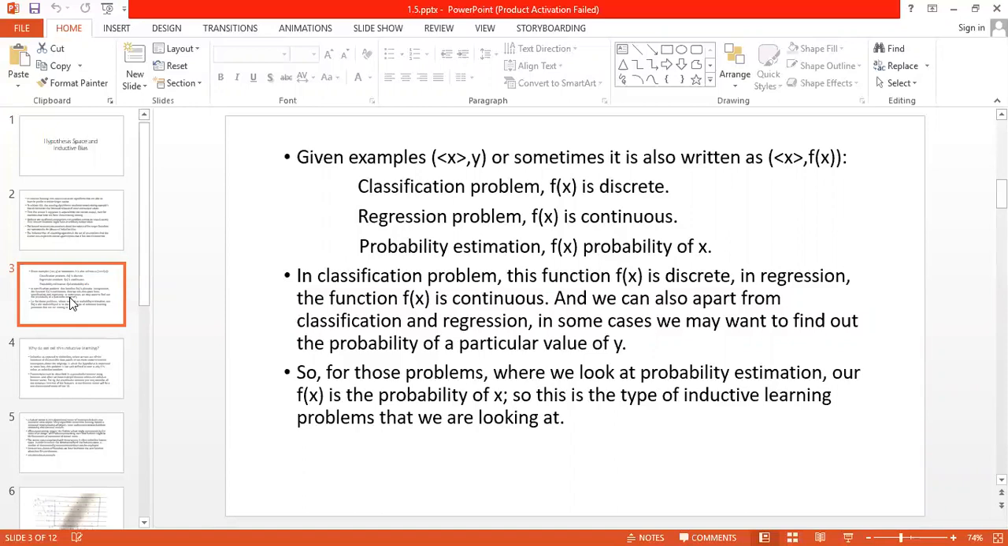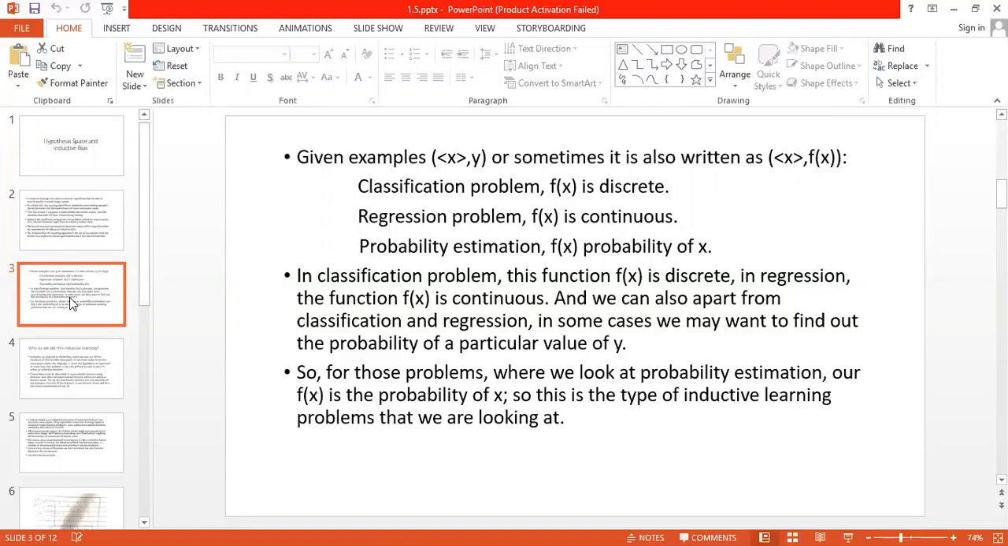A regression type of problem has a continuous output, like weight, something which has a single constant answer. That is known as a regression kind of problem. So in classification type of problem, functions are discrete. In regression, functions are continuous. And apart from classification and regression, in some cases we may also find the probability of a particular value of y, which is probability estimation.